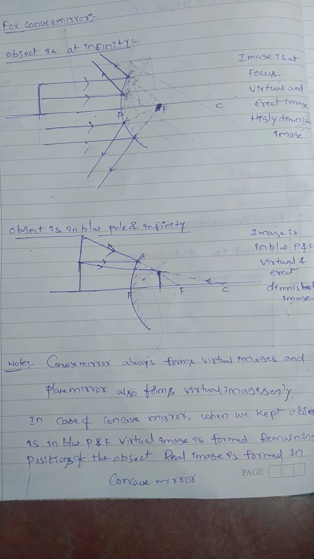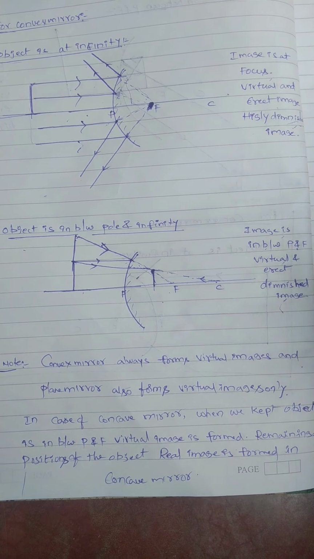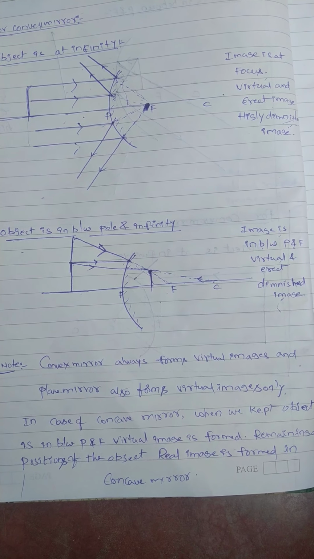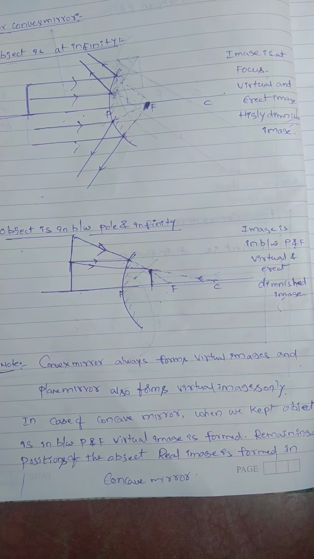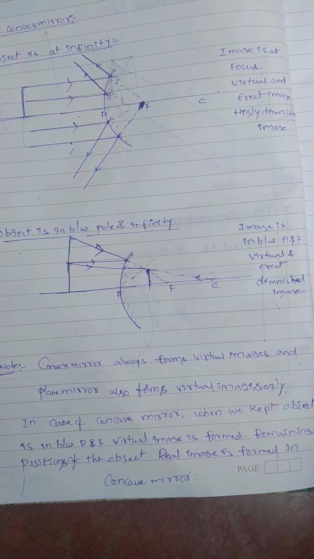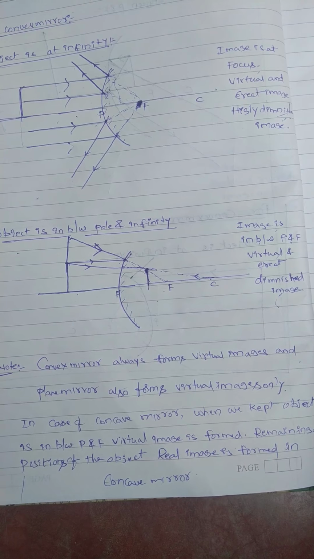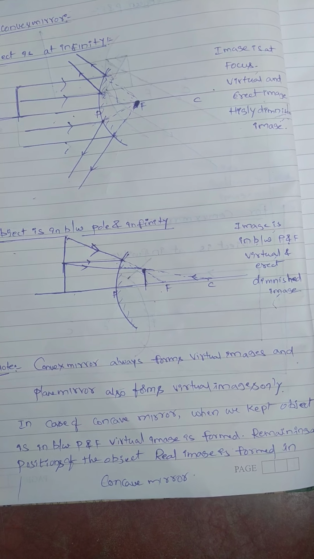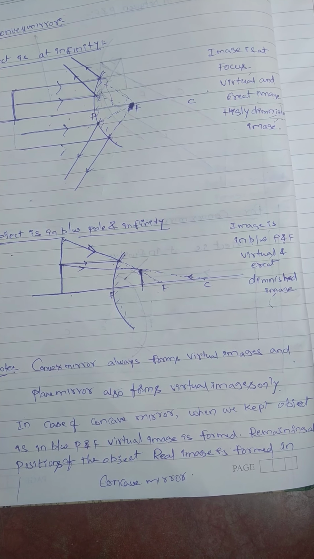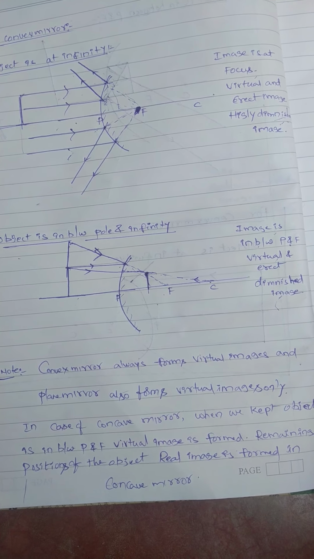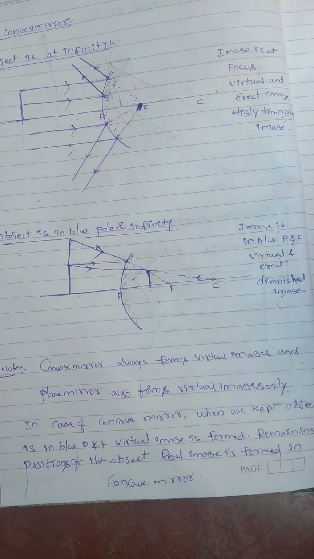All virtual images are erect images only. But in the case of the concave mirror, we discussed 6 positions of the object; except in between pole and F, all images are real and inverted. When the object is in between pole and F, the image is virtual and erect.